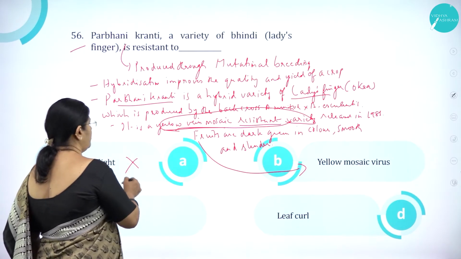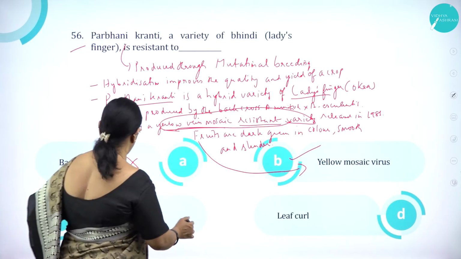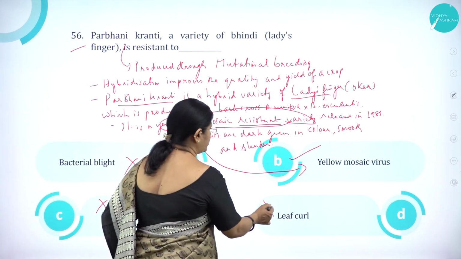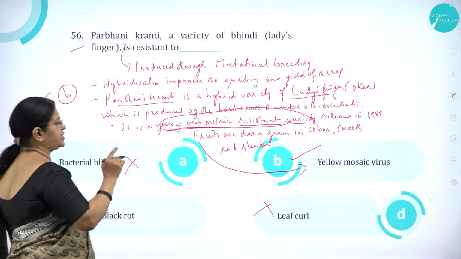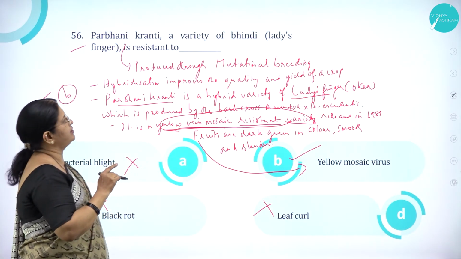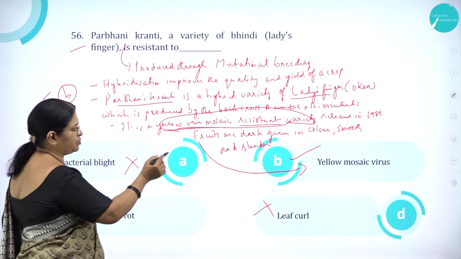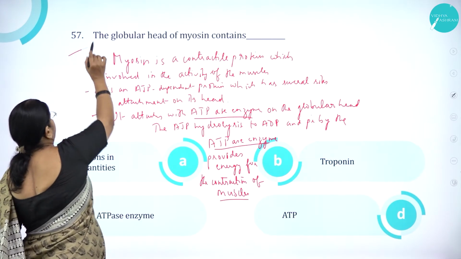So option A, bacterial blight, is wrong. Yellow mosaic virus is correct, and C, black rot is wrong, and D, leaf curl is wrong. So option B is correct. Parbhani Kranti, a variety of bendi, that is lady's finger, is resistant to yellow mosaic virus. Moving on to question number 57.